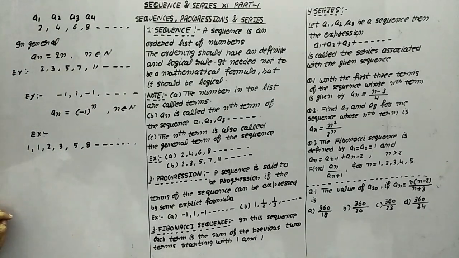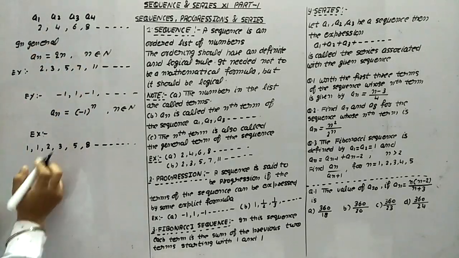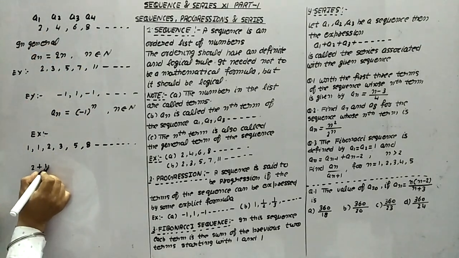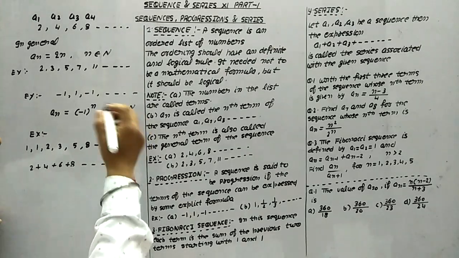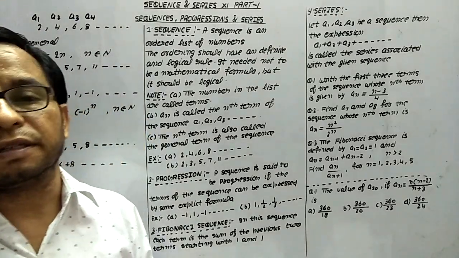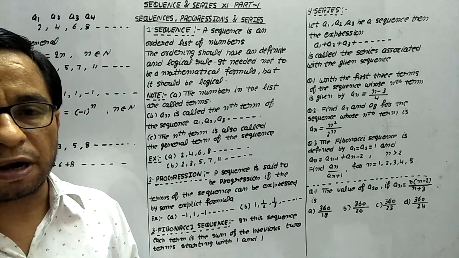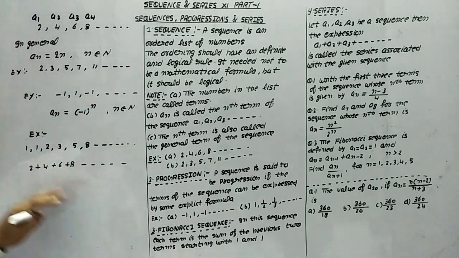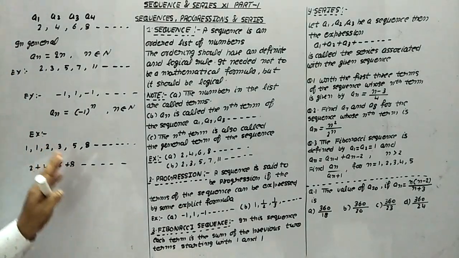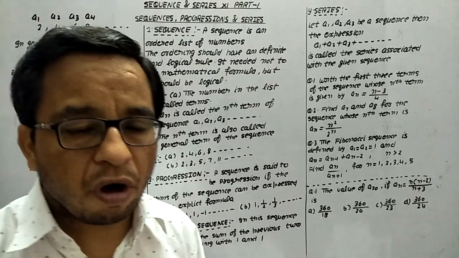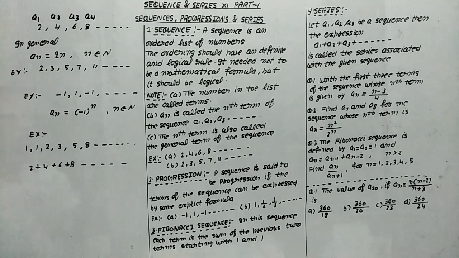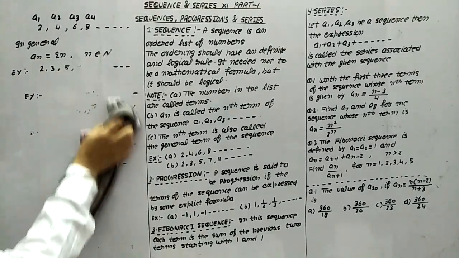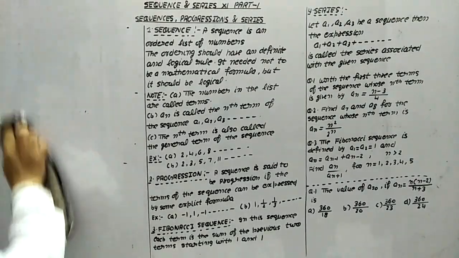Now look, whether it is a progression or any sequence, if we write it down like this, 2 plus 4 plus 6 plus 8 and so on, then automatically this will be a series. So this is the special part of series, and this is known as the series associated with the given sequence or progression. Now let's start with one or two general questions related to this. Then it will be quite easy.